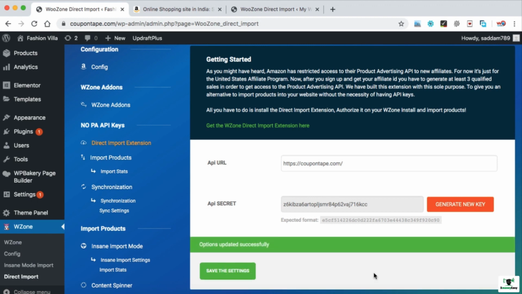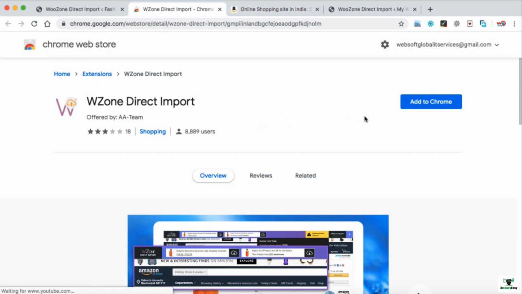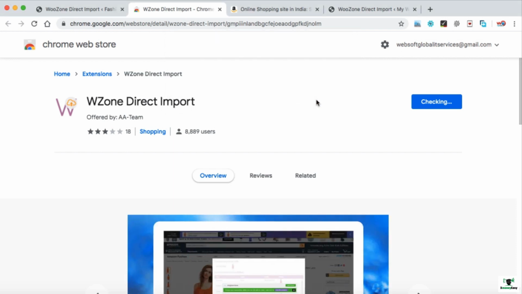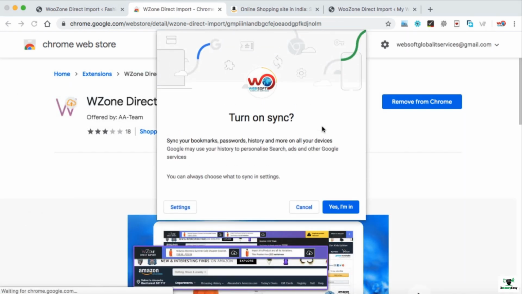It will be auto-saved. Now we are going to install a free Google Chrome extension that will help the WZone plugin fetch data from the Amazon website and update it on your website. So you should use the Google Chrome browser when you are operating your Amazon affiliate website. So click on this link WZone Direct Import Extension, and in the new tab the Google extension library will be opened. All you need to do is click on this Add to Chrome button, and you must be logged in to one of your Gmail accounts. So this extension will be added to your Google Chrome browser. Just click on Turn on Synchronize and you're good to go.